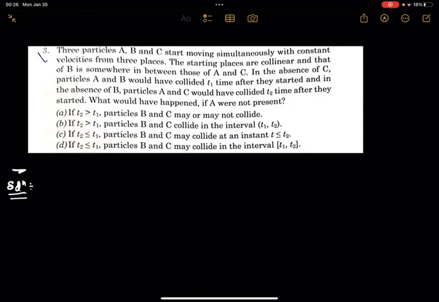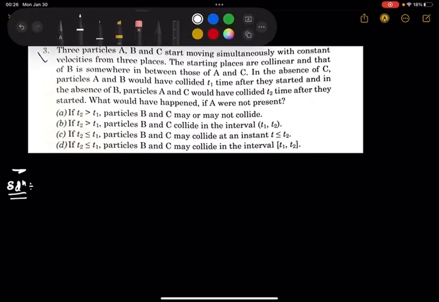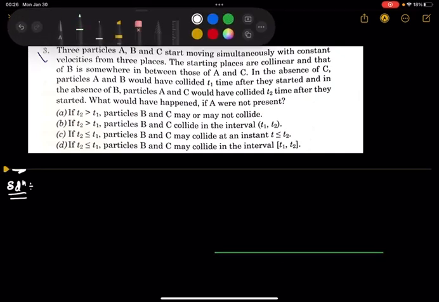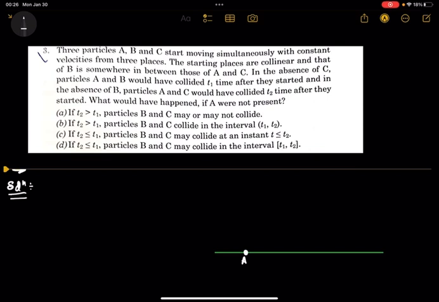The starting points are collinear, so let's assume A, B, and C are the collinear points. Very simple question. B is somewhere in between A and C.